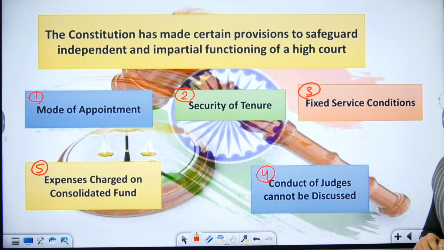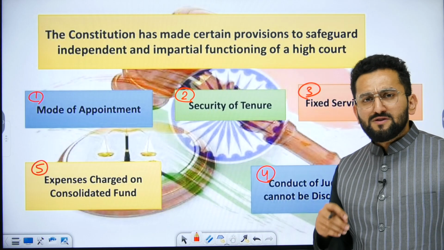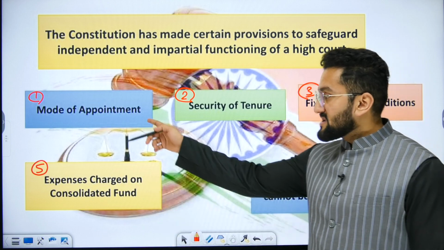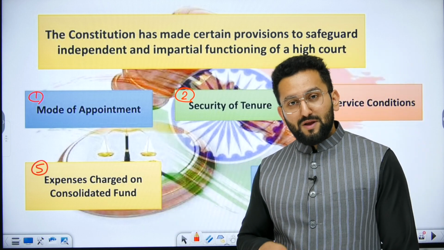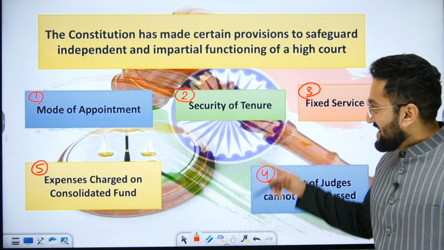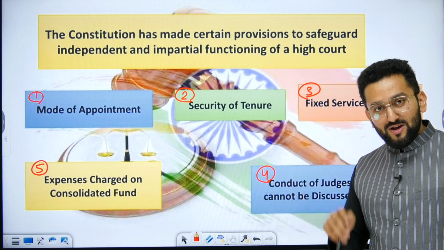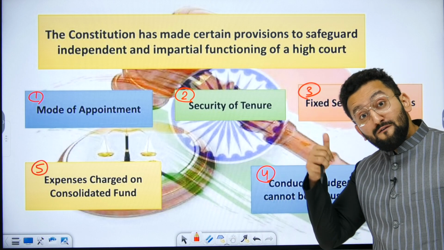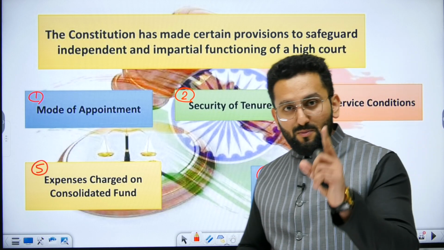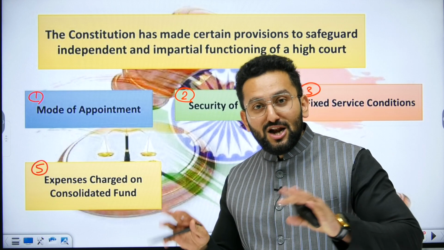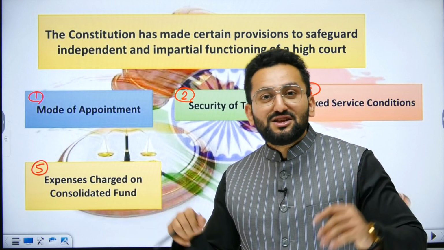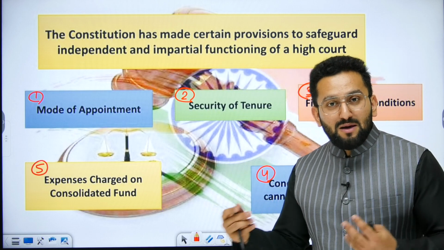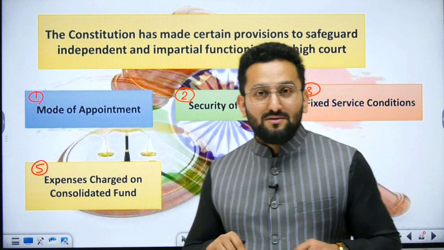Now independence of High Court means, do we have some provisions which show that yes, independence is maintained? Yes. For example, mode of appointment, the collegium system is there, right? Security of tenure, 62 years, right? And you can be removed only by a process of Parliament. Please remember, removal of a High Court judge cannot be done by the state legislature or state government. Okay, CM, MLAs, they don't have any role.